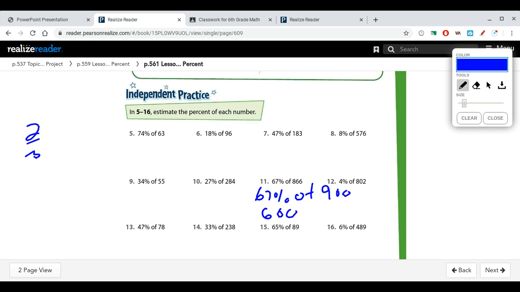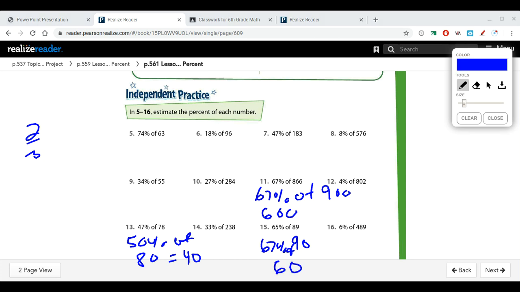If we take a look at number 13, 47% of 78 is going to be 50% of 80, which is going to equal 40. And then 65% of 89, I'm going to go ahead and do 90 here. And I'm going to do 67% again. I'm going to use that 2/3 again. And 67% of 90 is going to be equal to 60.